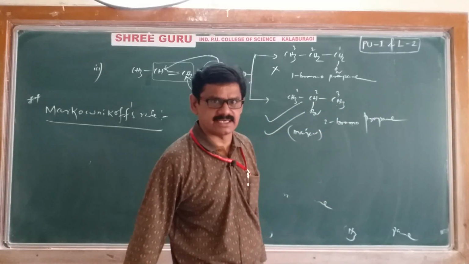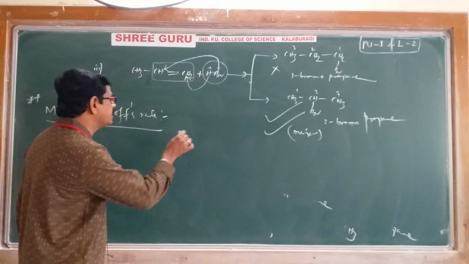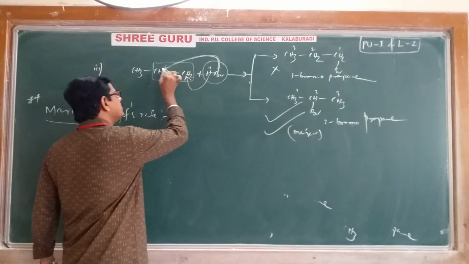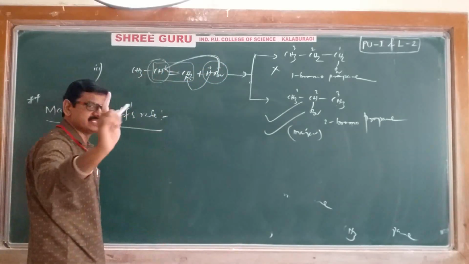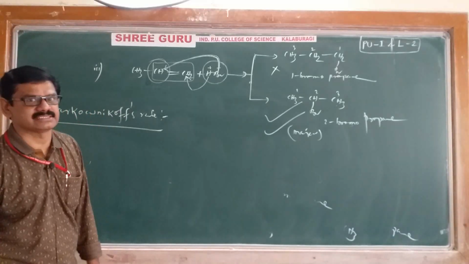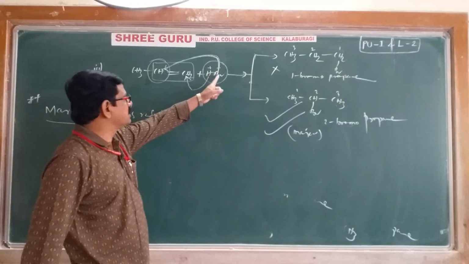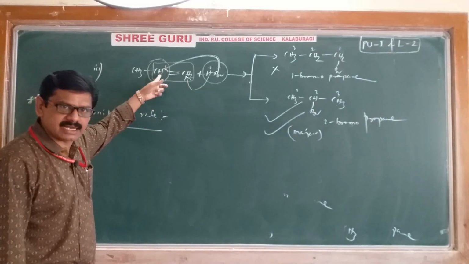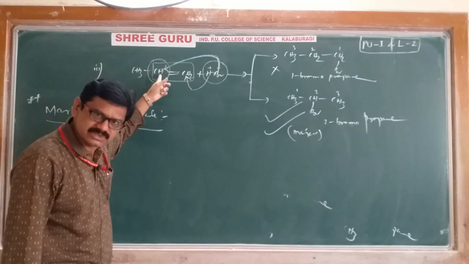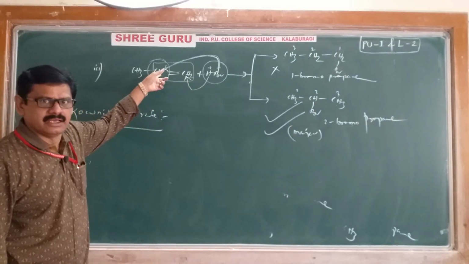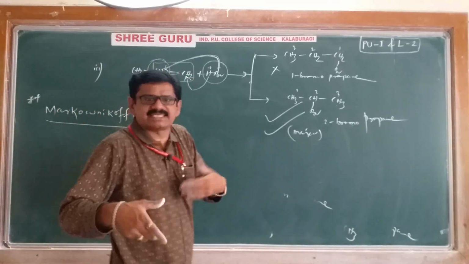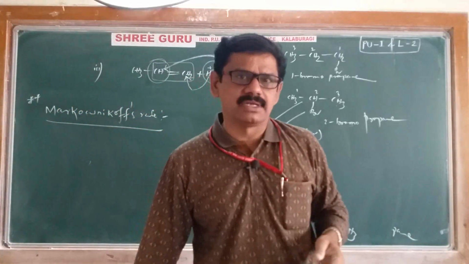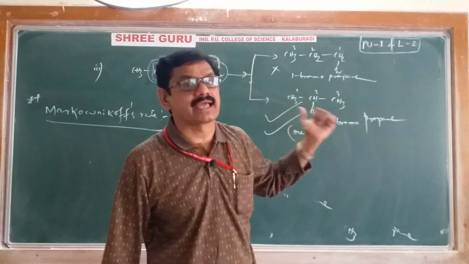Now the question arising here: why does the negative part go and add to the carbon which contains fewer hydrogens? That is a big question mark. To understand this phenomenon, we have to study its mechanism.